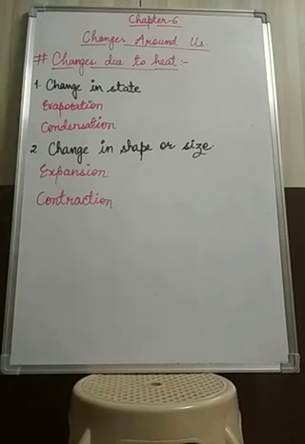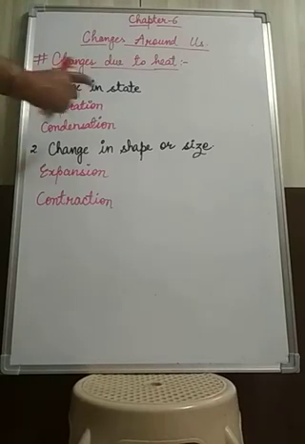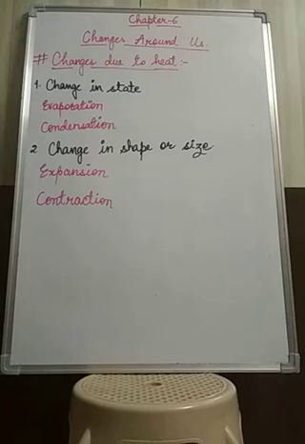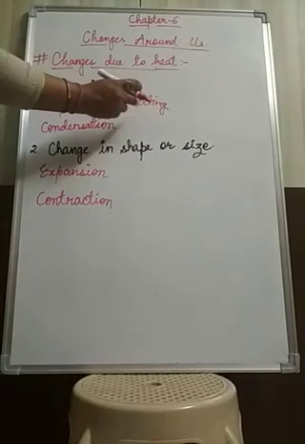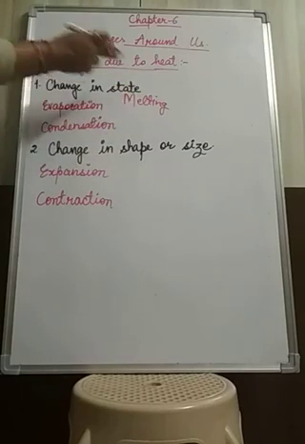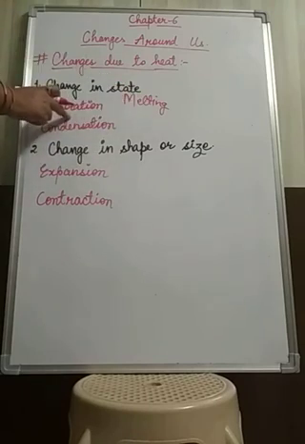When water is cooled to a very low temperature, then the liquid state will cool again to a very low temperature, and that is known as freezing. That low temperature is actually up to its freezing point. So when the water changes into ice, that process is known as freezing. So here in the change in state we have learnt four types of processes. First one is melting, when solid will change into liquid, and when liquid will change into gas, it is called evaporation.